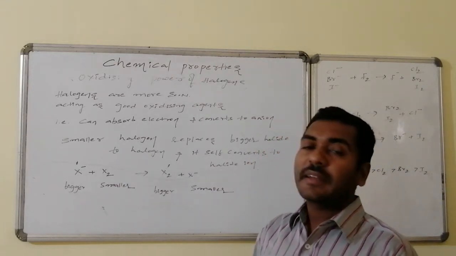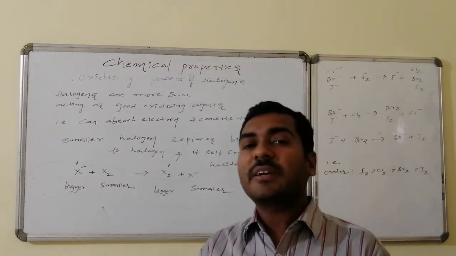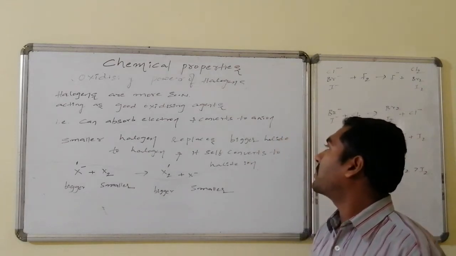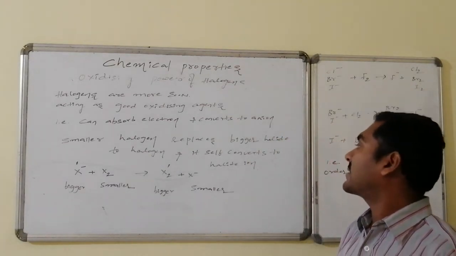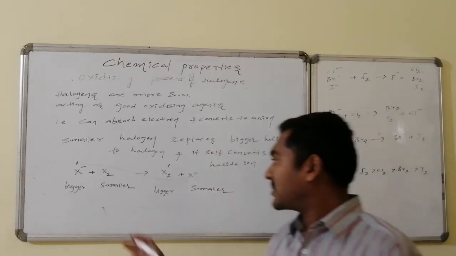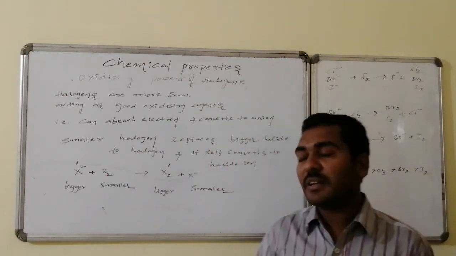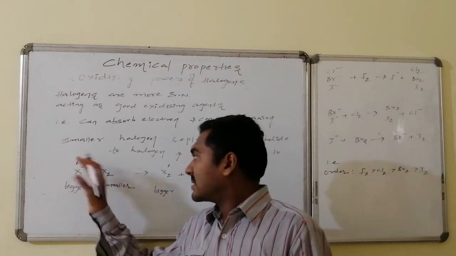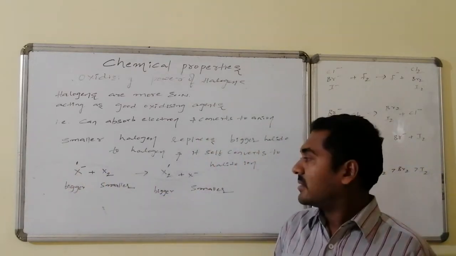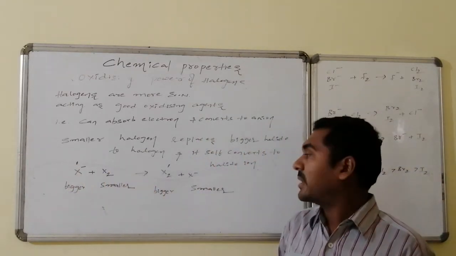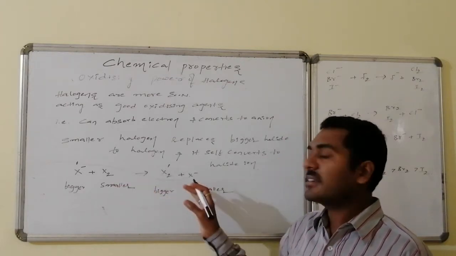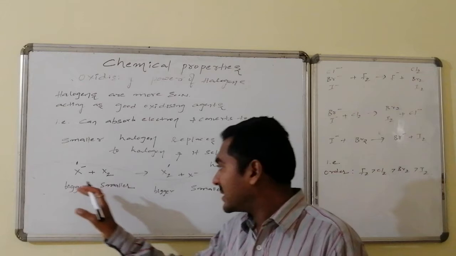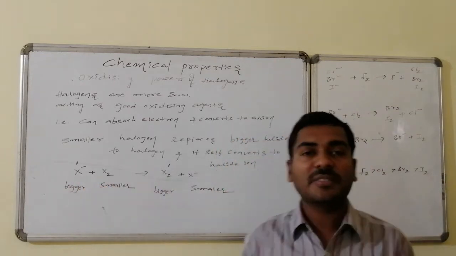Here in the case of the halogens, it is observed that the smaller halogen replaces the bigger halide to the halogen atom and itself is converted to the halide ion. Suppose we consider X2 is the smaller halogen and X' minus is the bigger halide ion. When these two are chemically combined, it is converted to X minus: the smaller is converted to the halide ion, taking electrons, whereas the bigger one is converted to the halogen.